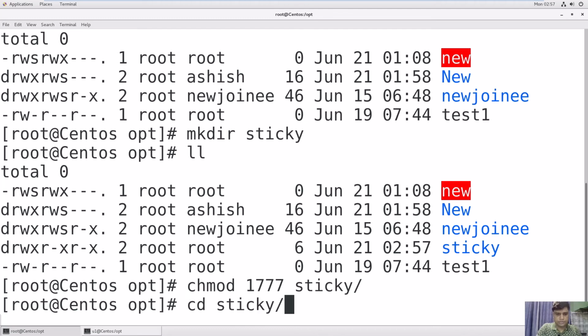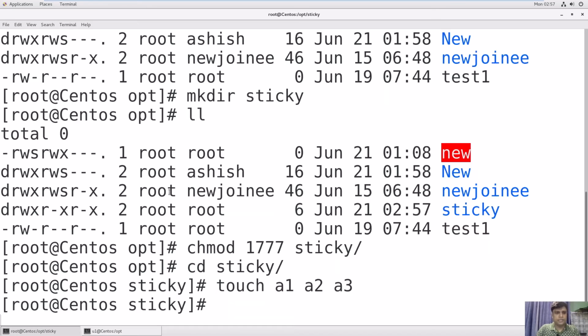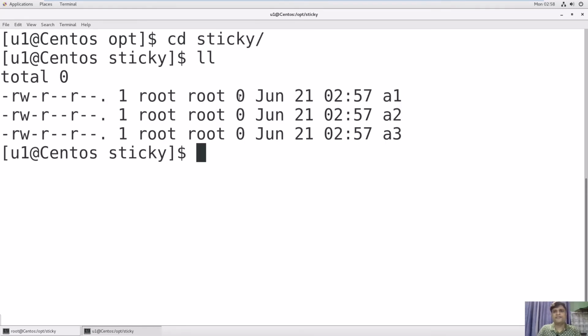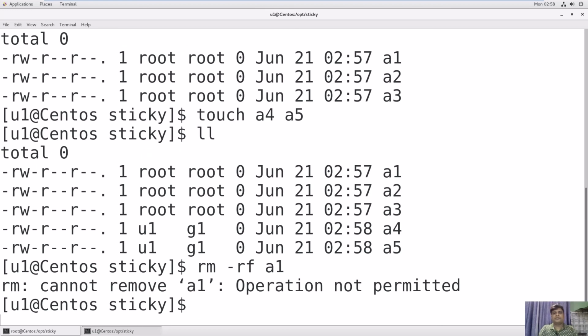Now create some files in sticky. Okay, cd sticky and create some files. Touch a1, a2, a3. Okay, let's go back to u1 user and go to the sticky folder and check. Here three files are created by root, right? Now we will create another file using u1 user. So touch a4, a5, right? See, we have this number of files. So if you delete a1, you cannot do that. rm -rf a1. See, operation not permitted.